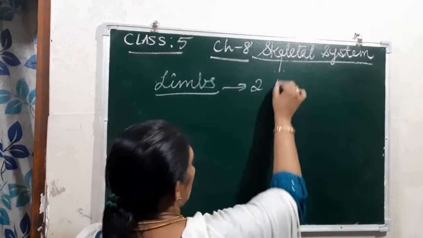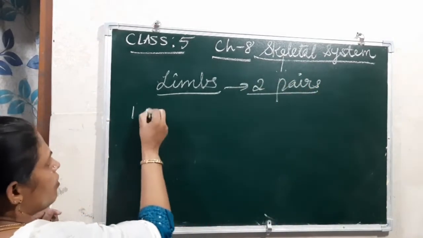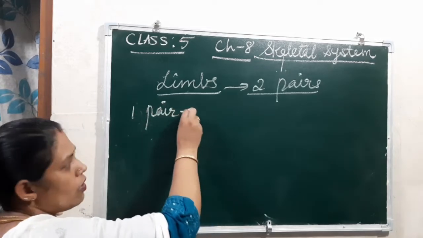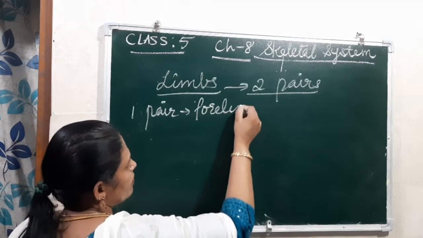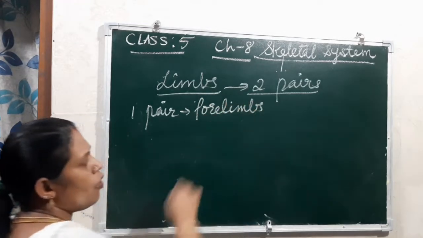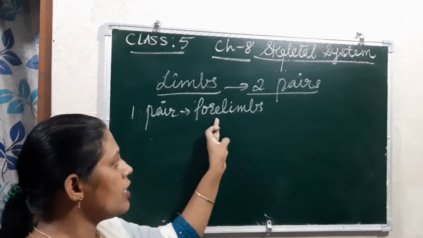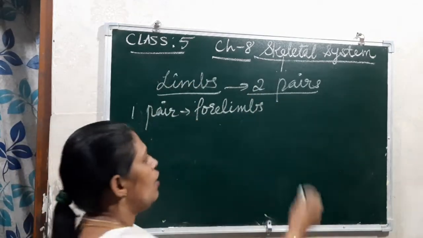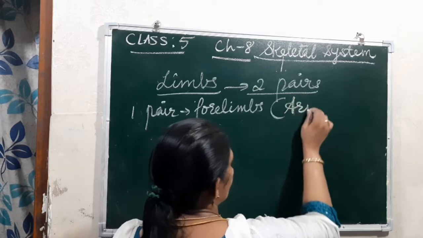The first pair is known as the forelimbs. The forelimbs mean the front side. So front side means it is our hands. Hands are the forelimbs. We can say hands or we can say arms.